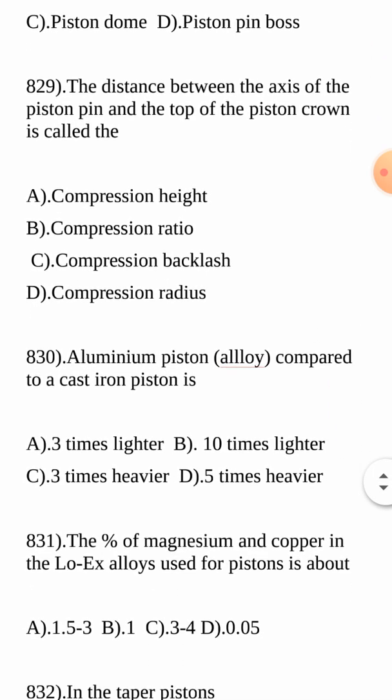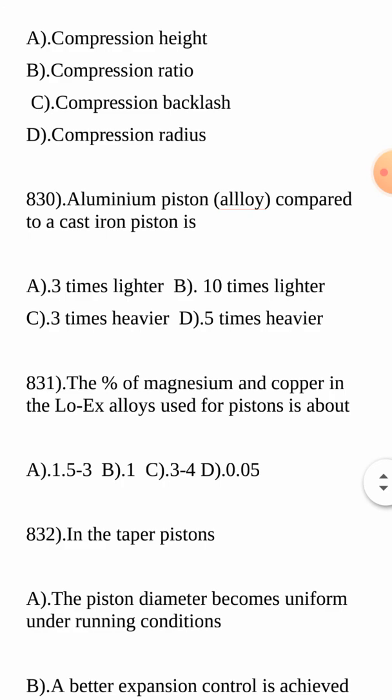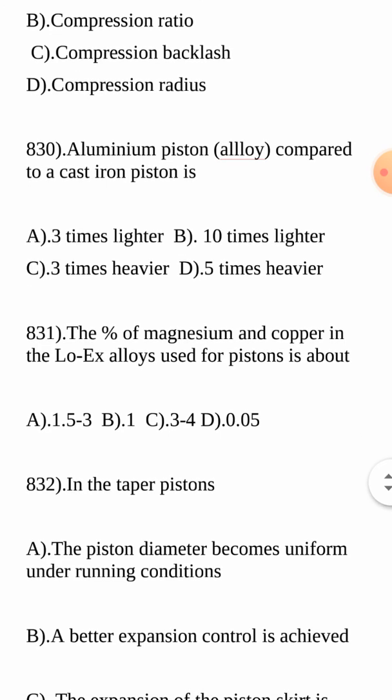Next, the aluminum alloy piston compared to a cast iron piston is: 3 times lighter, 10 times lighter, 3 times heavier, or 5 times heavier? Naturally you know that aluminum is light compared to cast iron, but you may not know exactly how much lighter.